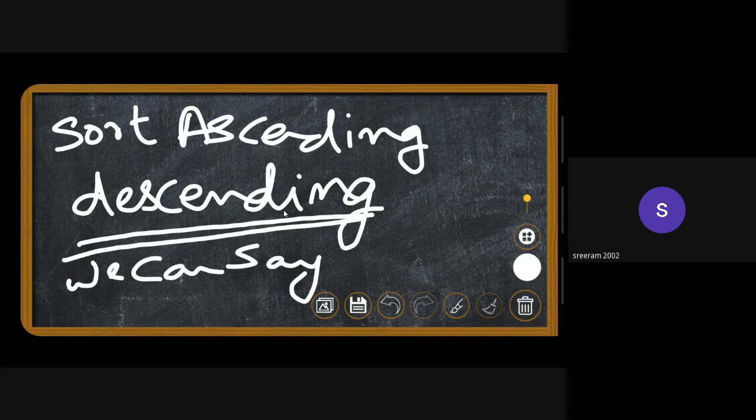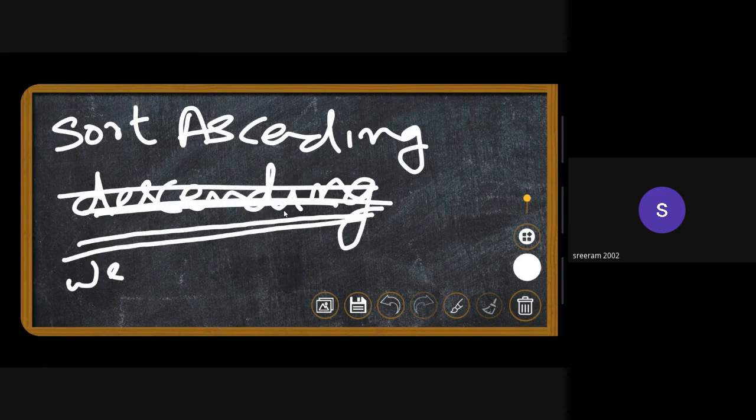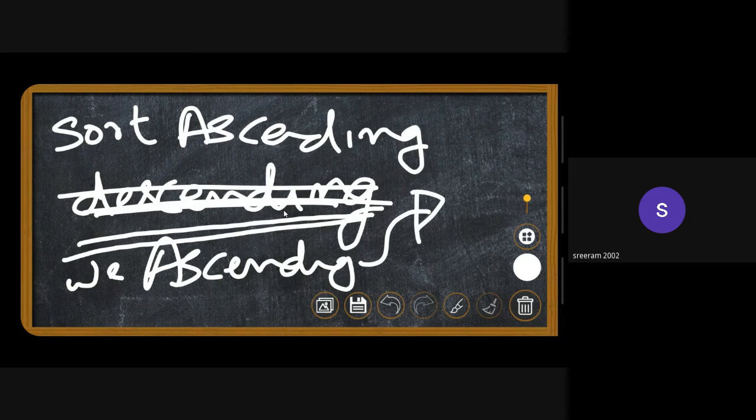If the elements that will be pushed into the stack are in ascending order, then when they come out, they'll be converted into descending order. But we do not need descending order. We need the ascending order. So this is not possible.